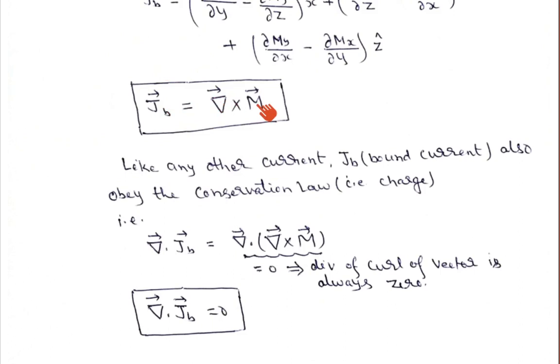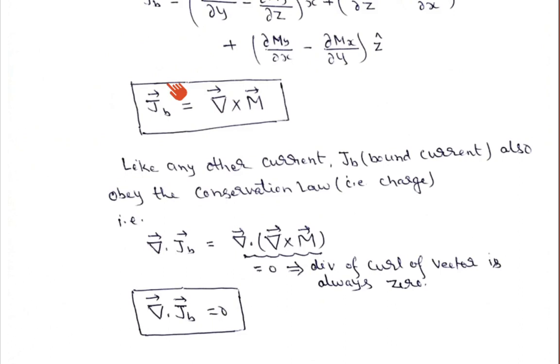If we try to find some properties of this volume bound current density, like other currents, it follows the current conservation law, the conservation of charges. So JB also follows the conservation of charges. We know from the equation of continuity that del dot J is equal to minus del rho upon del t.